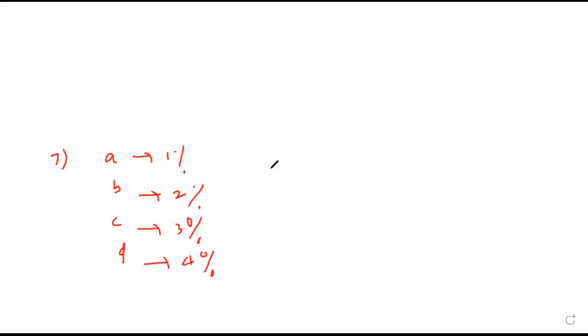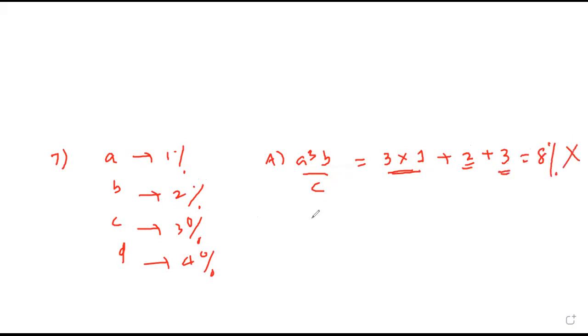We'll check one by one. First one, A raised to 3 upon B upon C. So it is 3 times the error in A plus 2 plus 3. 3 into 1 is 3, plus 2, 5. 5 and 2, 8. So this is not our answer. Second one. Second is given as D upon A cube.